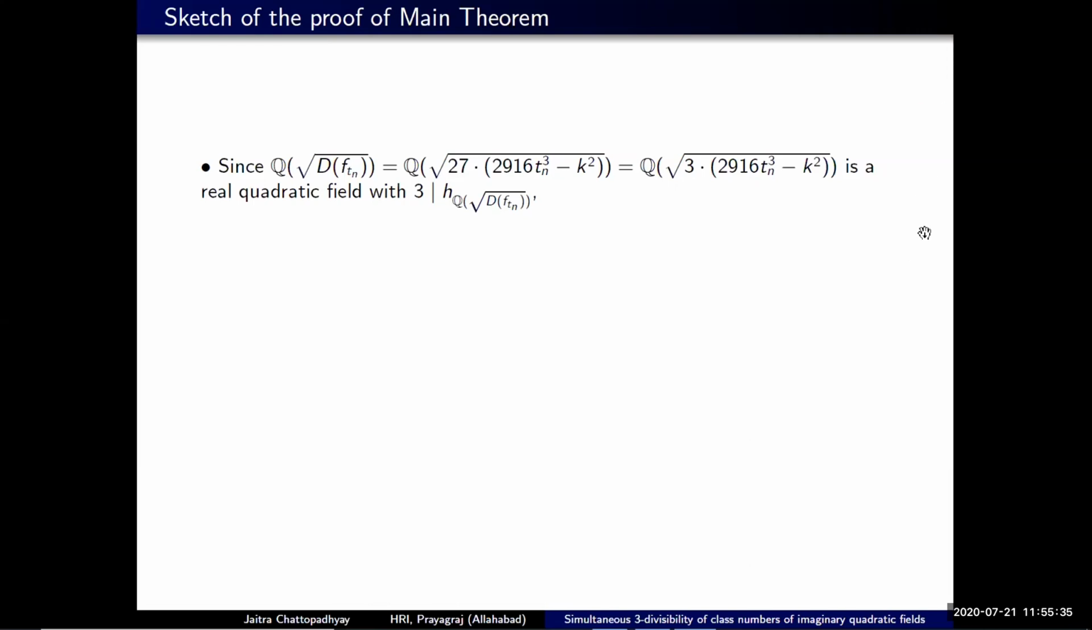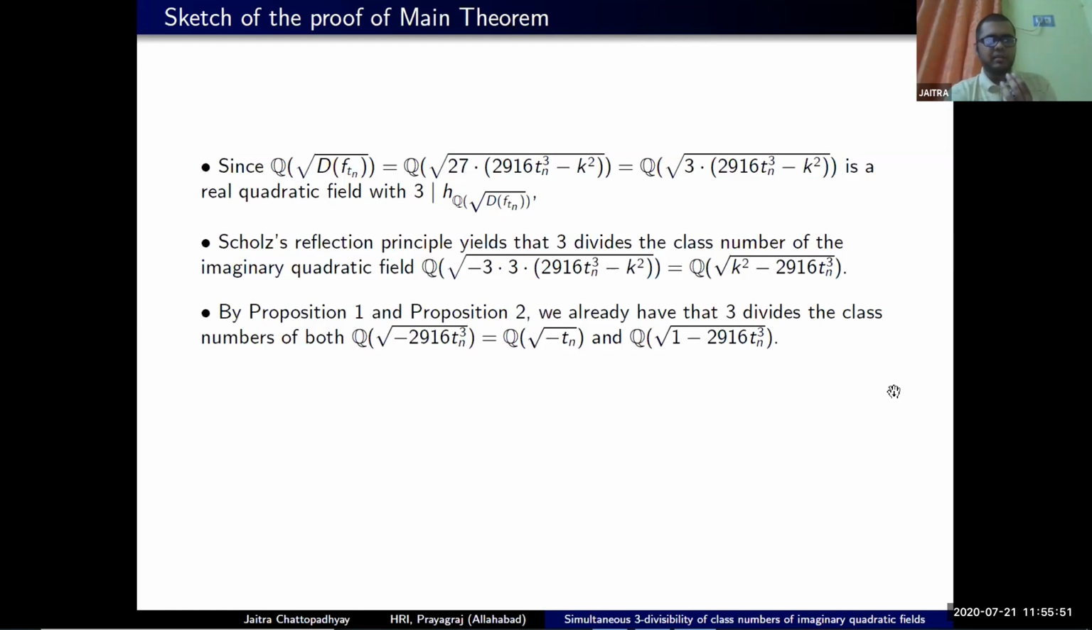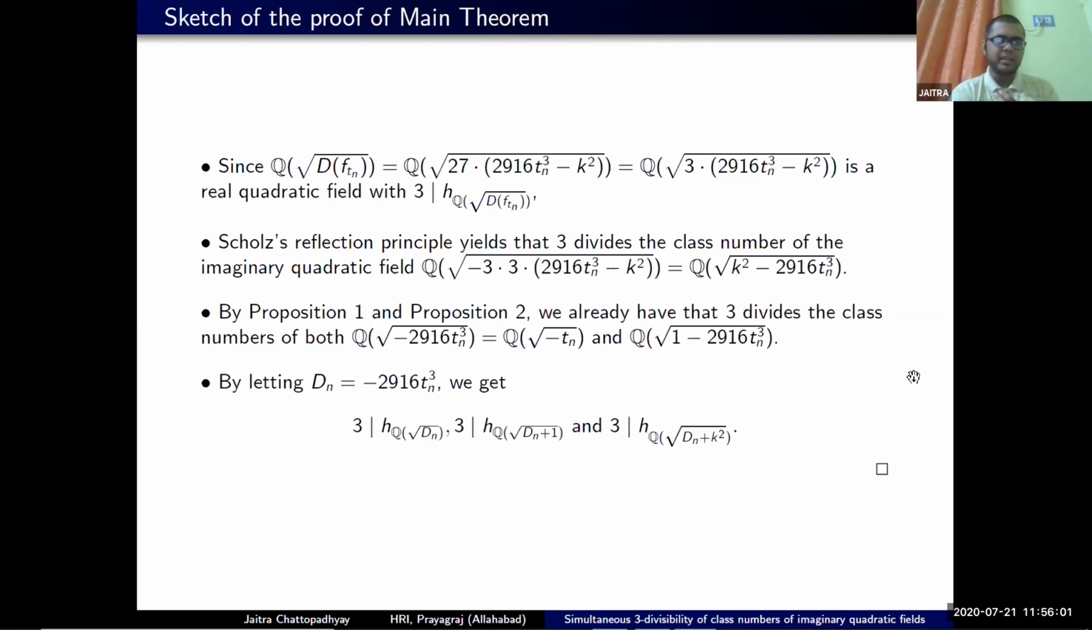So it just takes this form, and this is a real quadratic field. By Scholz's reflection principle, after multiplying it by -3, we get hold of this imaginary quadratic field whose class number is also divisible by 3. Now, by propositions 1 and 2 that we have considered, the class number of Q(√(-t_n)), which is 1 minus 2916 t_n cube, is also divisible by 3.